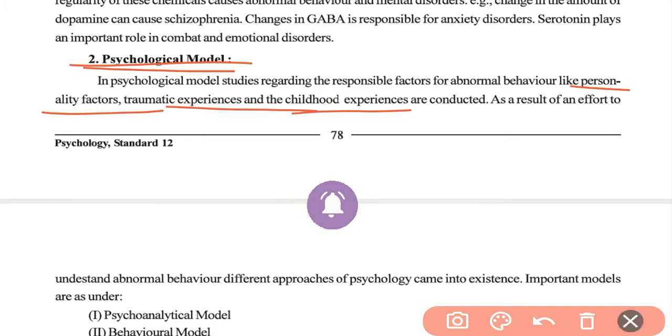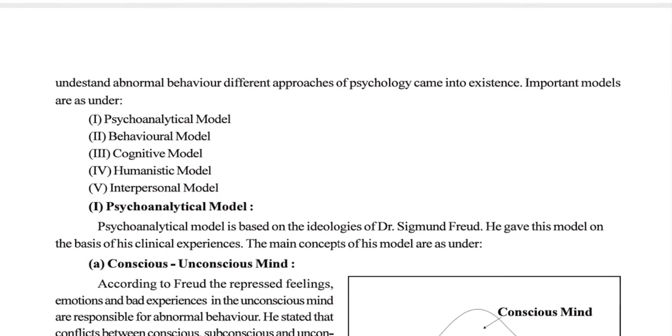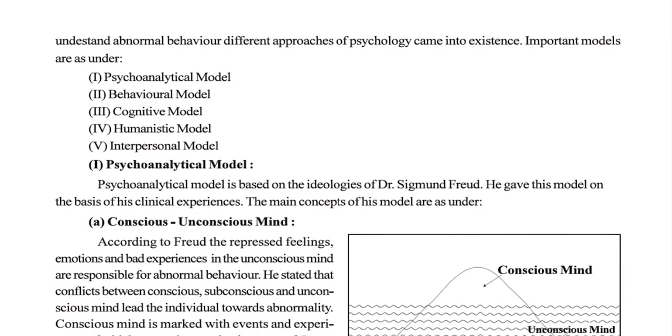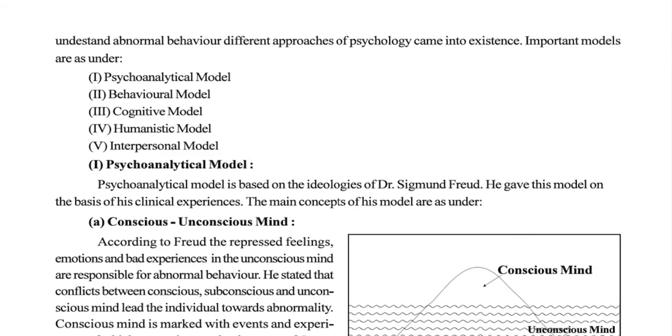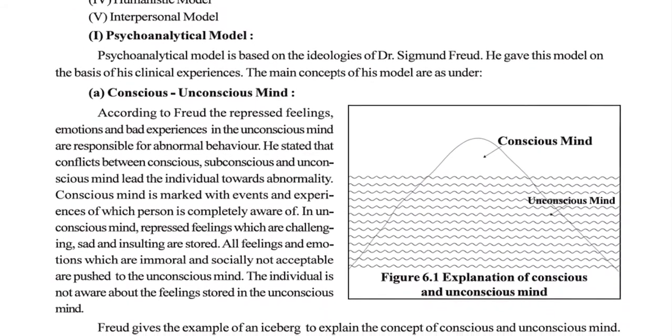Okay. So to understand this, there are different models given in the psychological model, that is psychoanalytical model, behavioral model, cognitive model, humanistic model and interpersonal model. In this chapter, we are going to understand about these three, that is psychoanalytical, behavioral and cognitive. So from your exam perspective, you have to write about three models in the psychological model, that is psychoanalytical, behavioral and cognitive. Okay. So today we are going to see the psychoanalytical model.